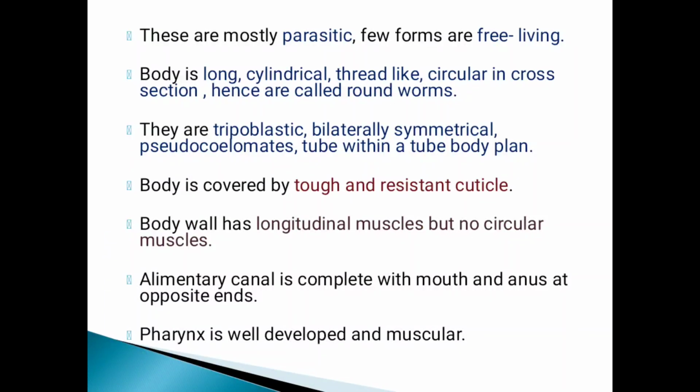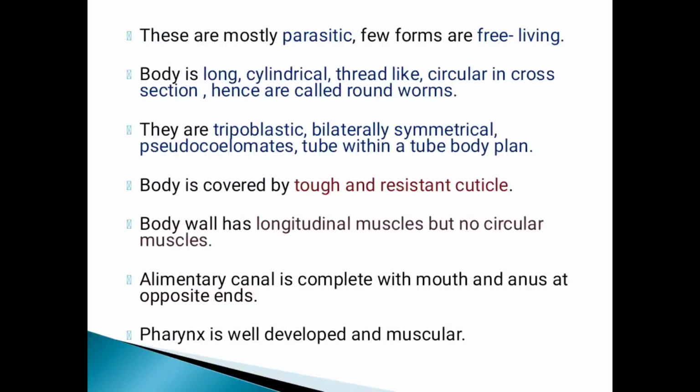Now let's study the characteristics. These are mostly parasitic. A few forms are free living, meaning these are dependent on others, or a few are freely living. Second point, the body is long, cylindrical, thread-like, and circular in cross section, hence they are called roundworms. They are triploblastic, bilaterally symmetrical, pseudocoelomates, and the body plan is a tube within a tube.